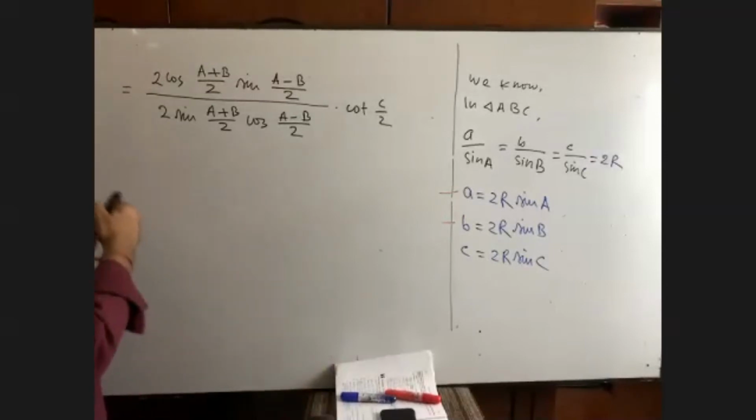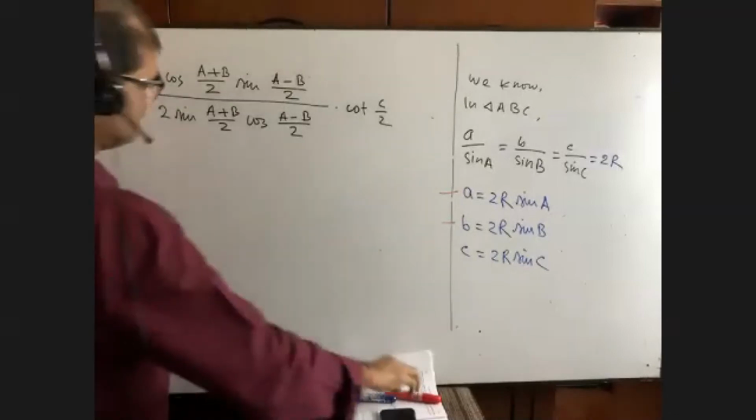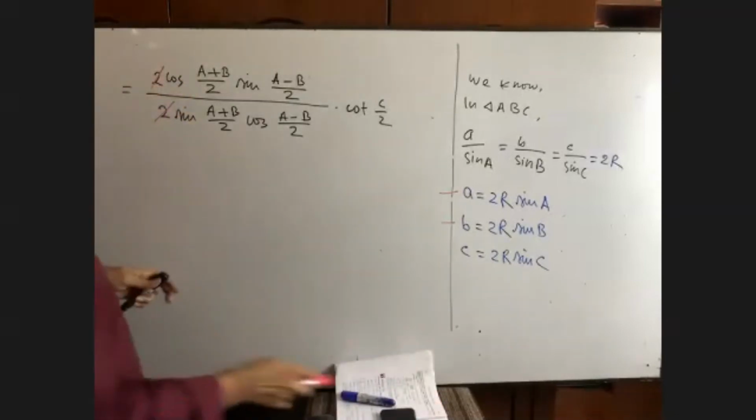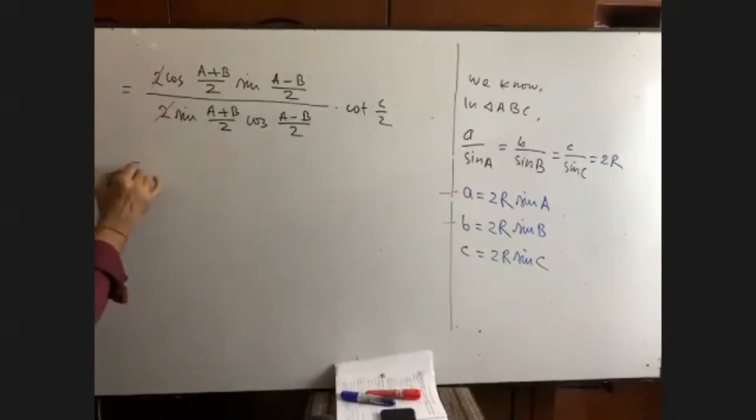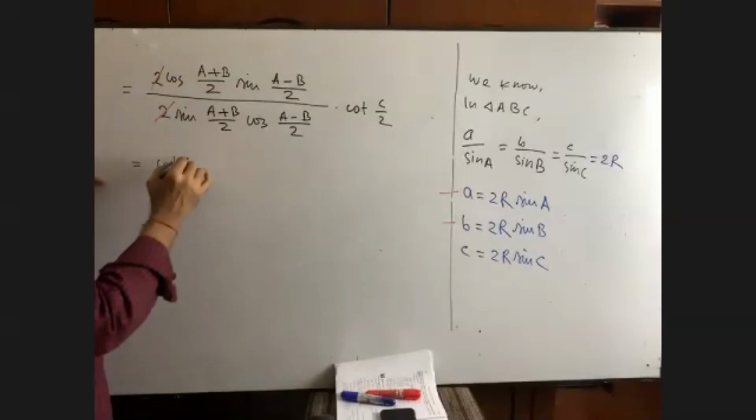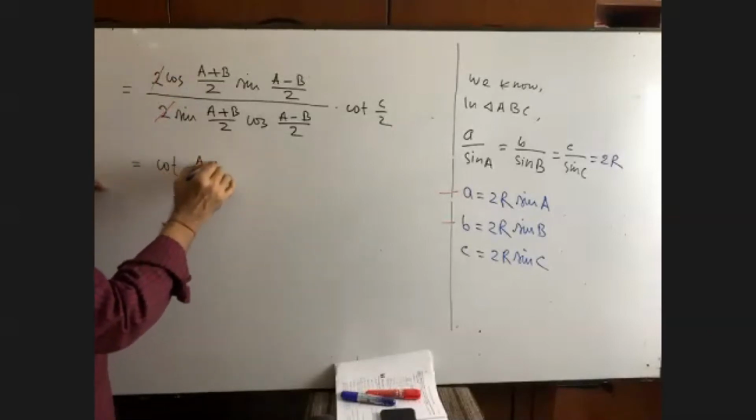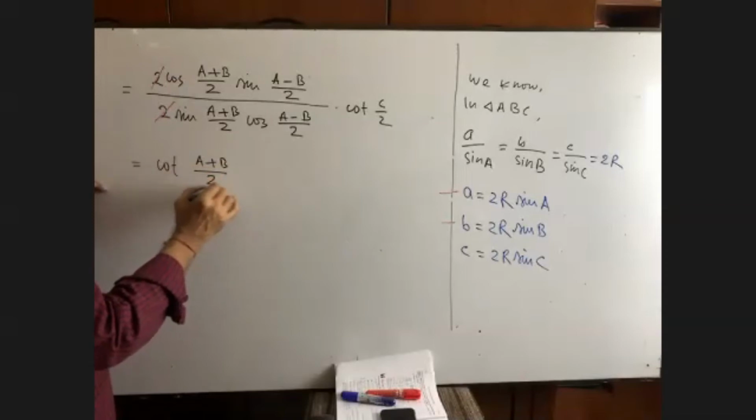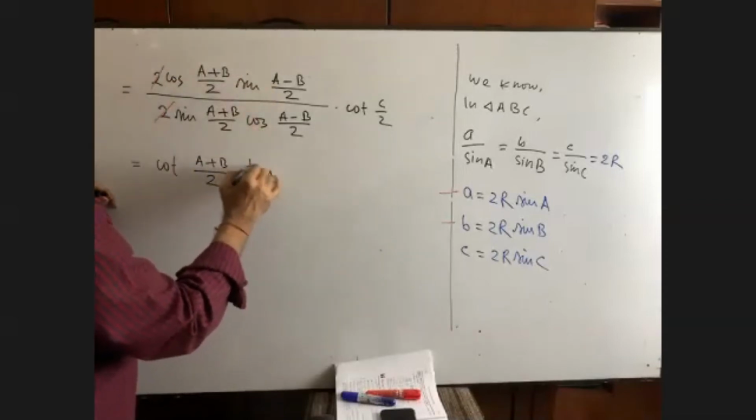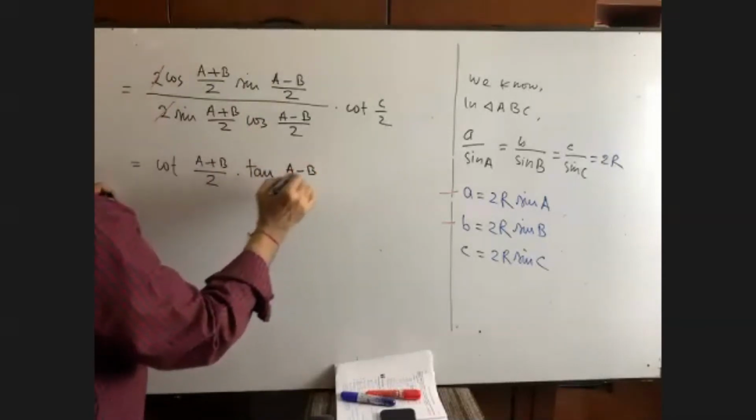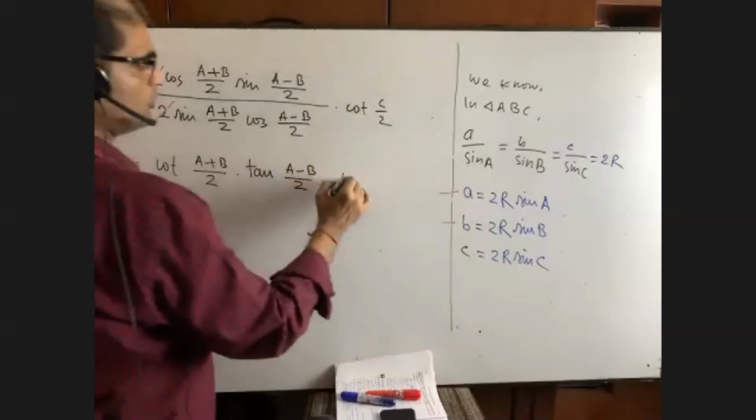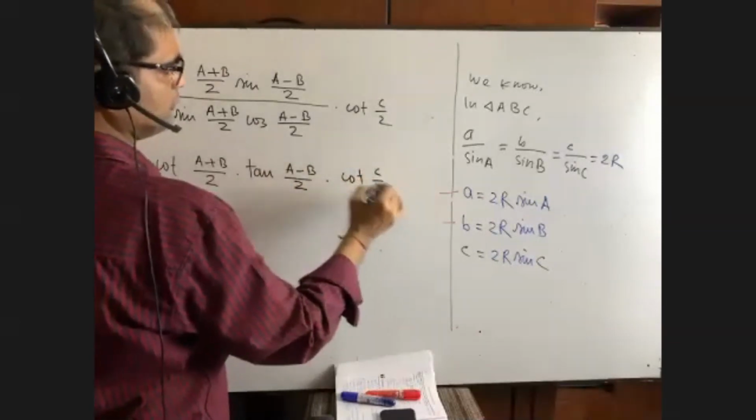Now you see, this 2 will be omitted from both the sides. Okay. And here we are left with cos by sine, that is cotangent a plus b by 2. And here it is sine by cos, that is tan a minus b by 2. Okay. And this is here cotangent c by 2.